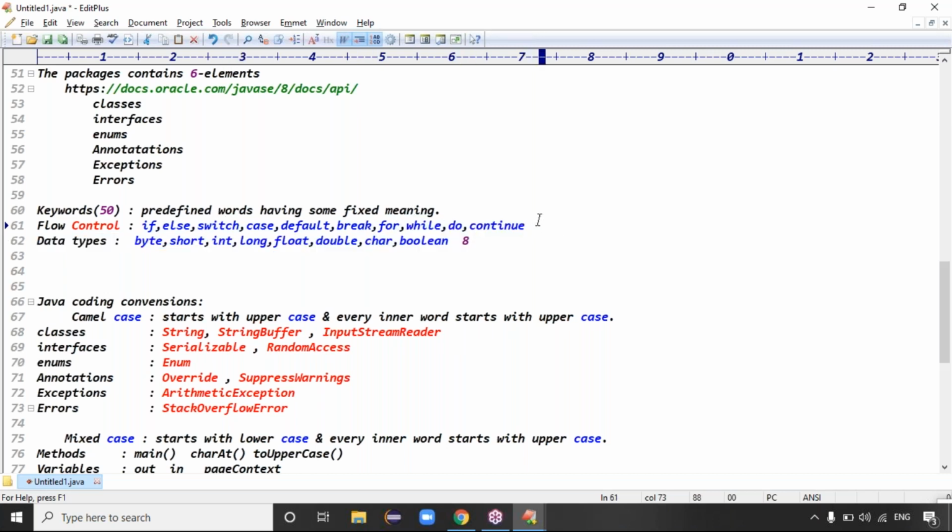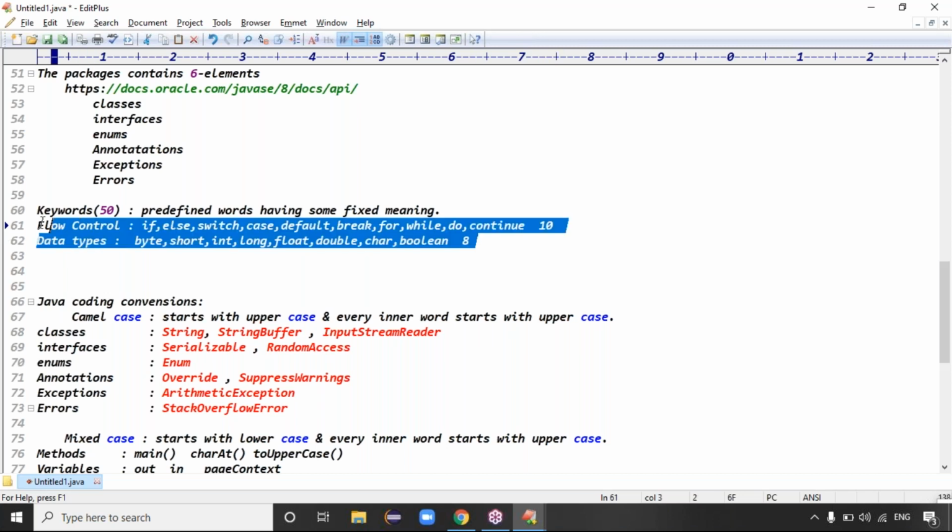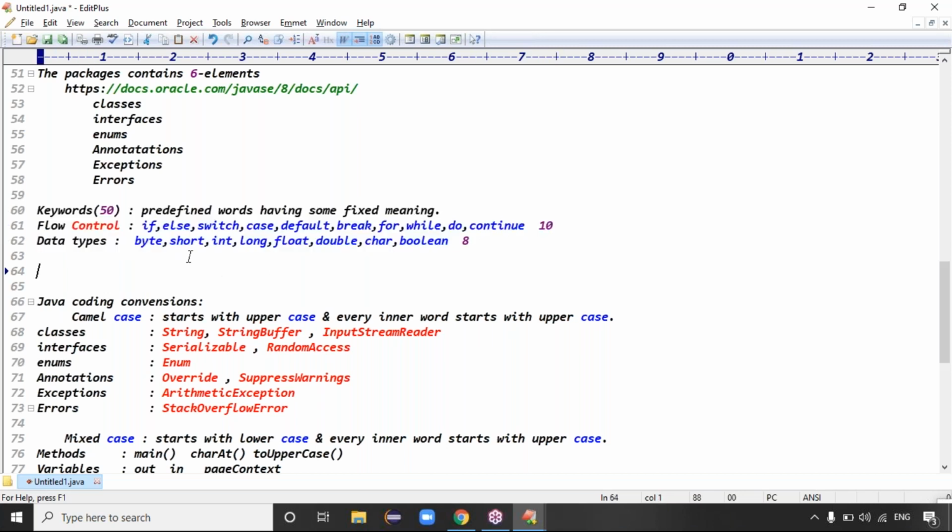Is that clear? So up to this one is conditional statements, guys, and this is looping statements, right? For loop, while loop, do while loop, and what? Continue, right? Exactly. So total, how many flow control statements here? 10 flow control statements, right? Guys, are you clear now? Flow control statements. Next one is what? Data types. Good.